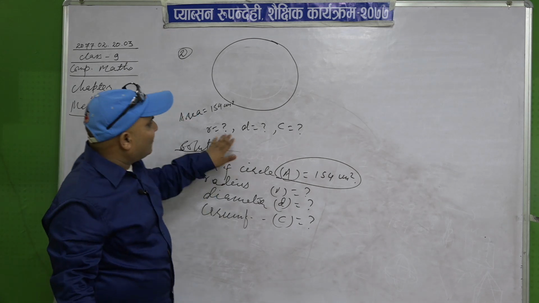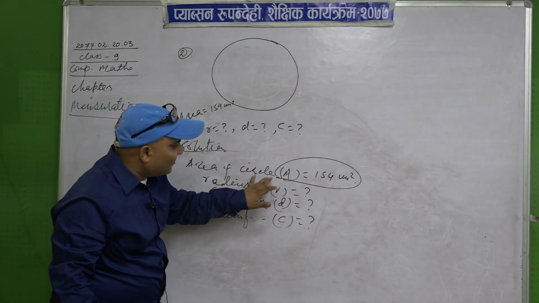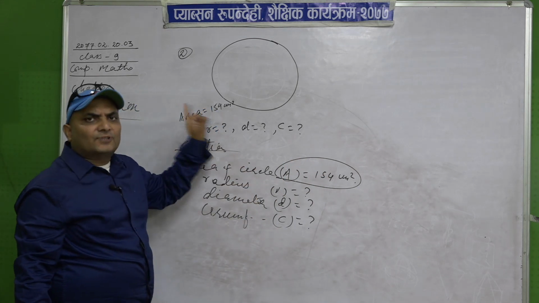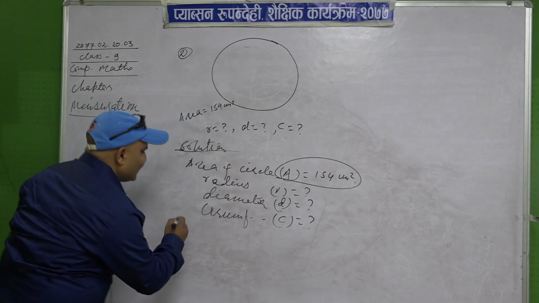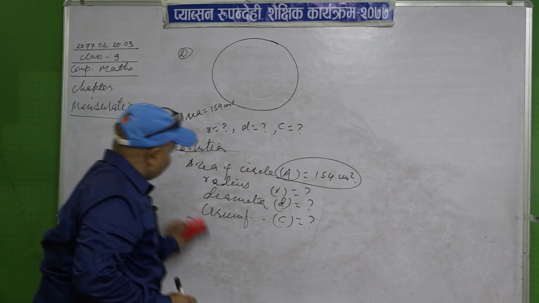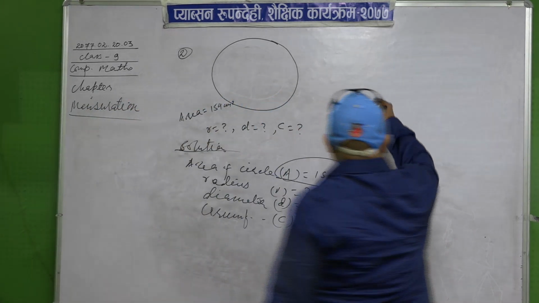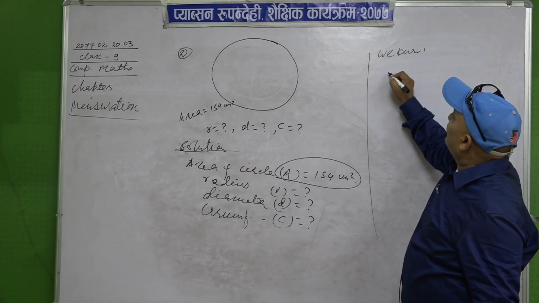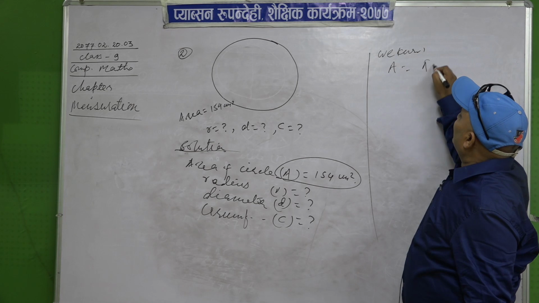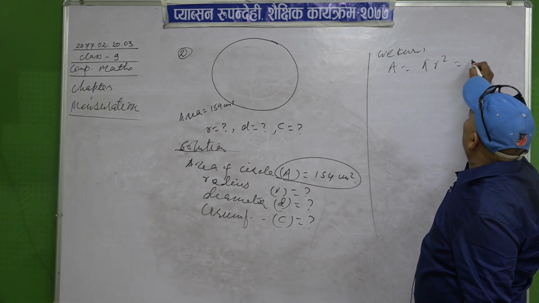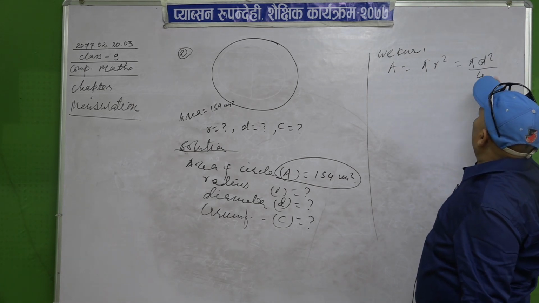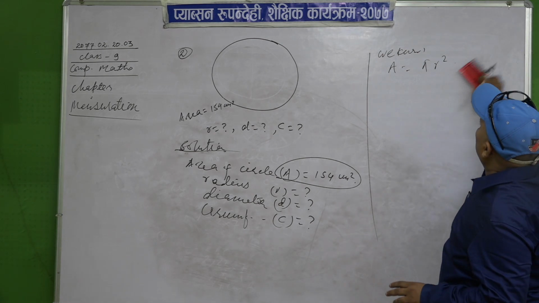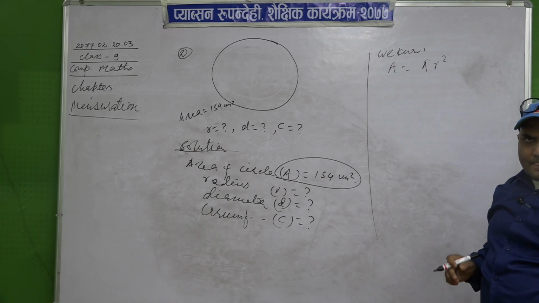Okay, so here what is given? We have been given the area, so use the formula of the area of a circle. What is the formula of the area of a circle? We know the area of a circle is either pi r square or pi d square upon 4. We have two formulas for the area of a circle. I am going to use pi r square. Okay.